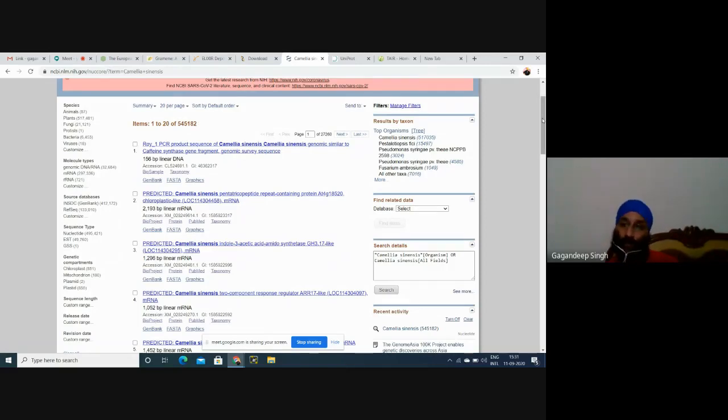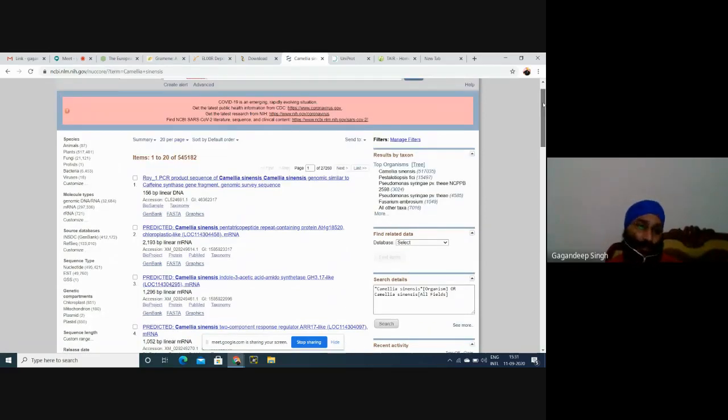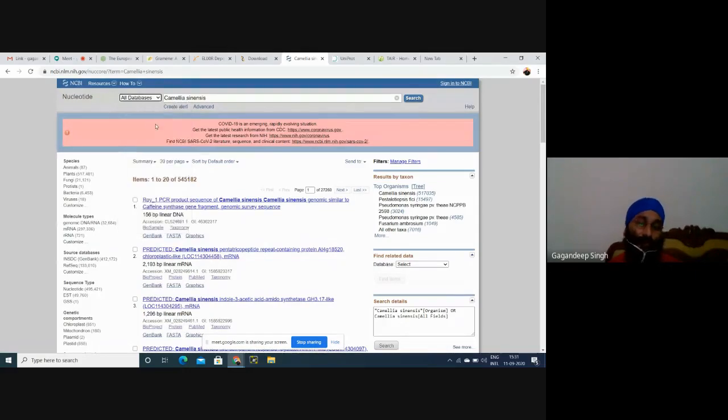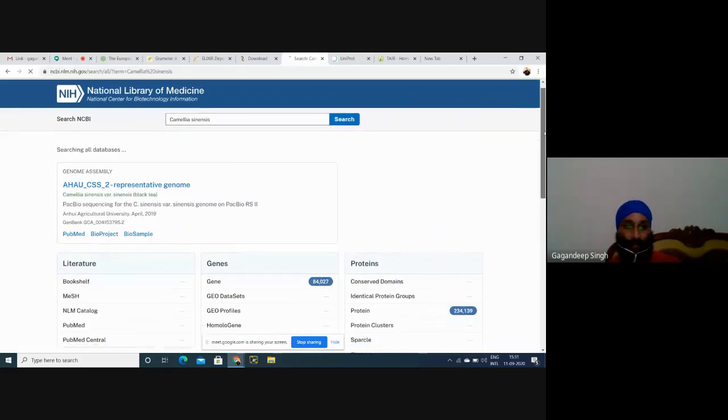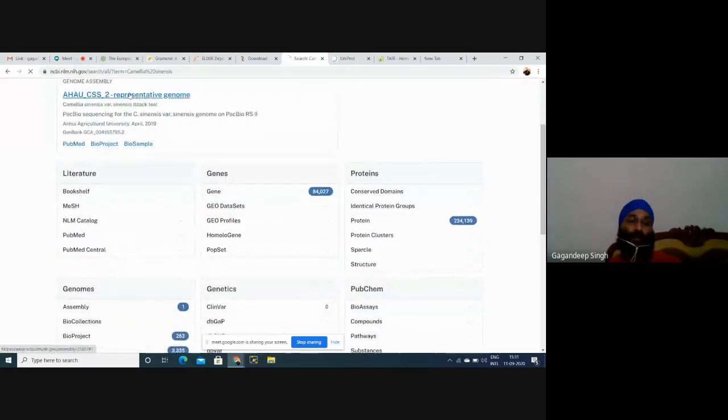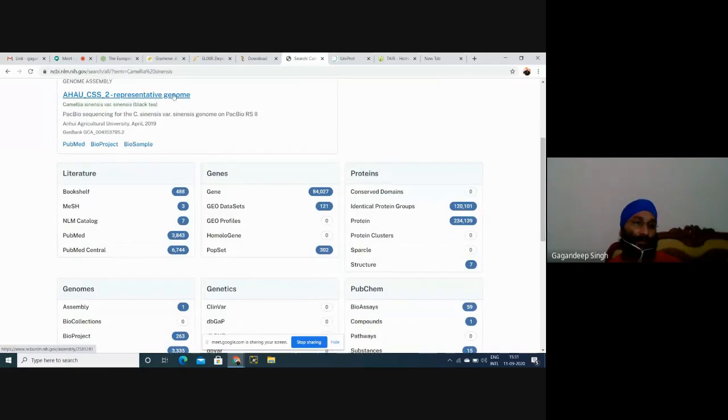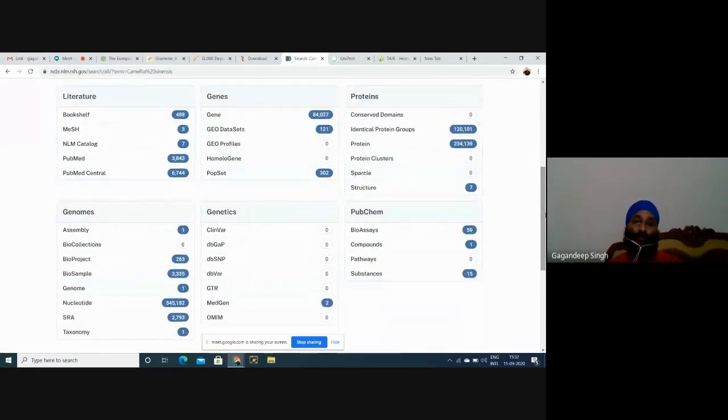Here I'll tell you another option as well. By selecting all databases, we can also see how much information about this Camellia sinensis is available in this composite database at NCBI. Here is the whole information about this organism that I have selected. You can select your own organism and you can see the information.